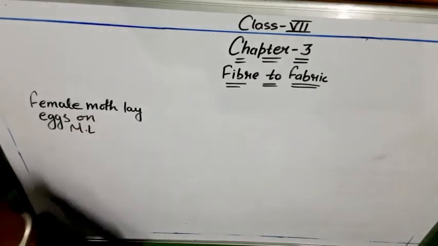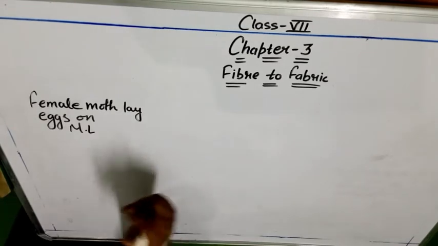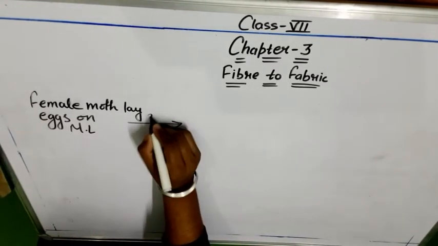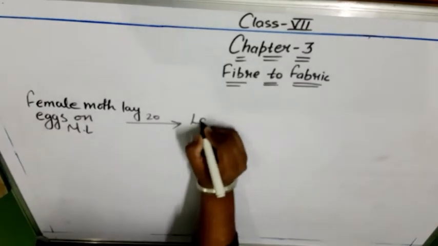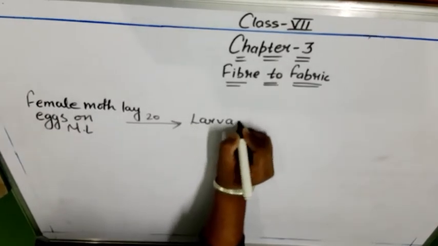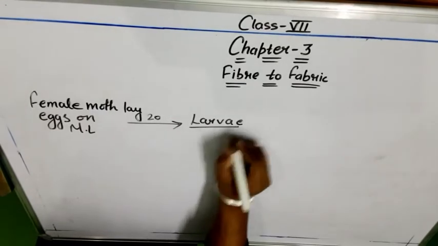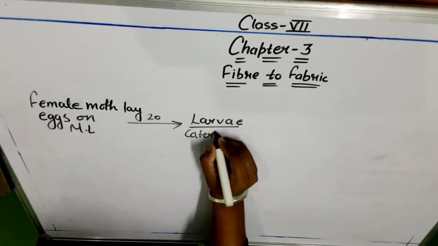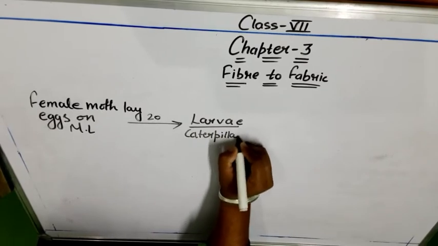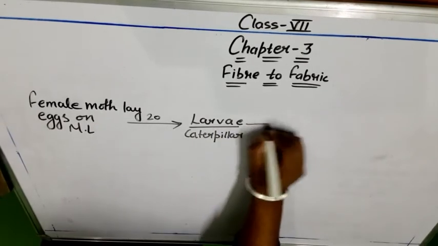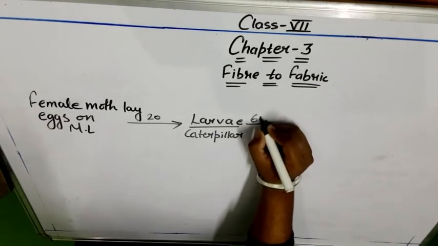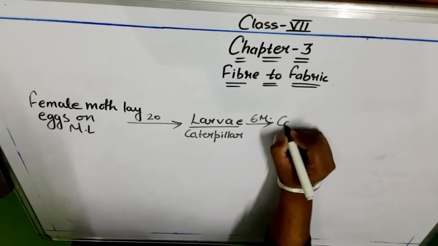I am putting here ML, mulberry leaves. Now it has laid the eggs. These eggs after 20 days change into larva, or we can say caterpillar. Then after 6 months, it converts into a cocoon.